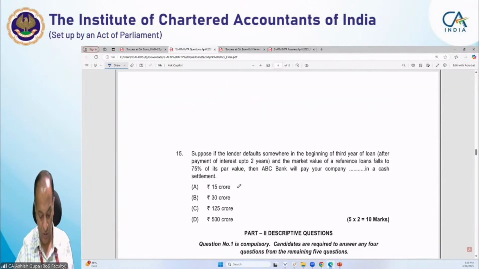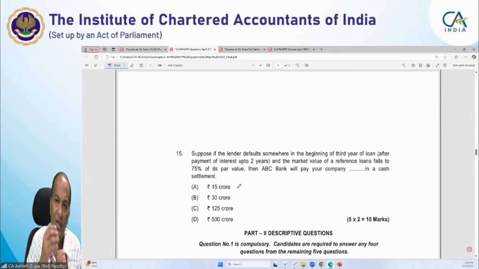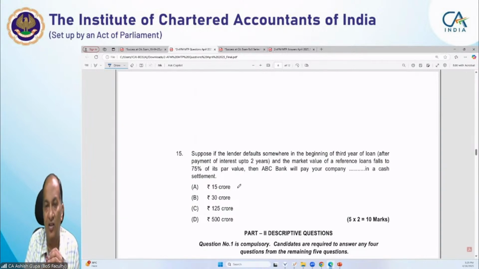Now we are coming to the last question of this case scenario. It says, suppose the borrower defaults somewhere in the beginning of the third year of the loan, after payment of interest up to 2 years, and the market value of the reference loan falls to 75% of its par value, then ABC Bank will pay the company in cash. Now students, always remember that whenever any credit default swap takes place, the company that has sold the credit default swap takes the securities on which the default has taken place.